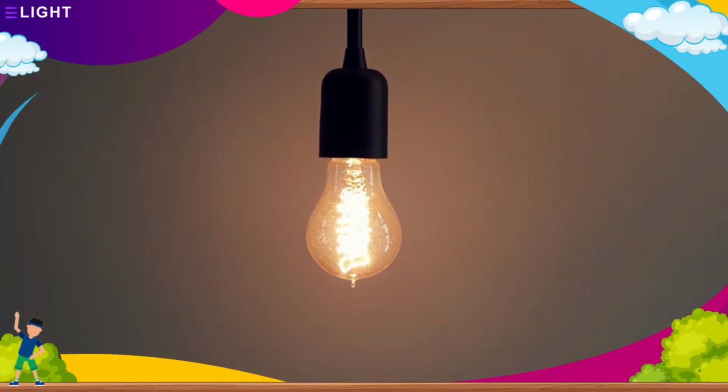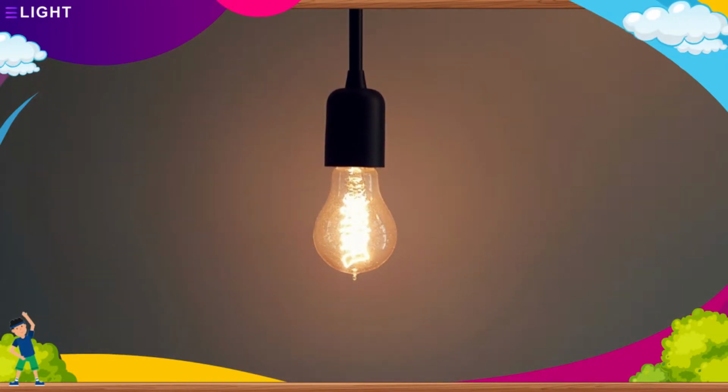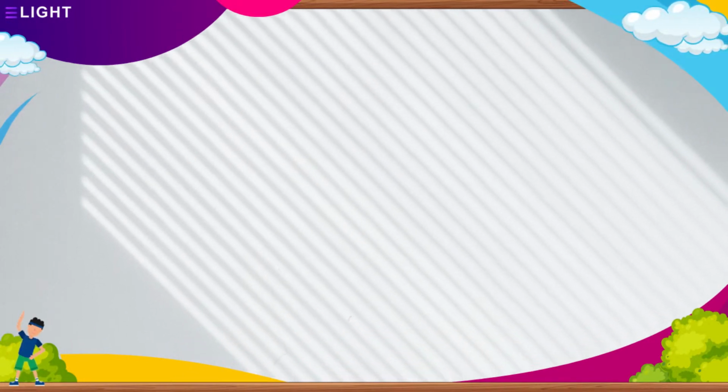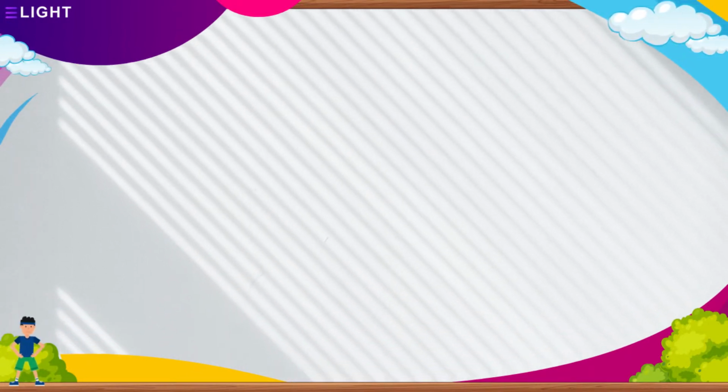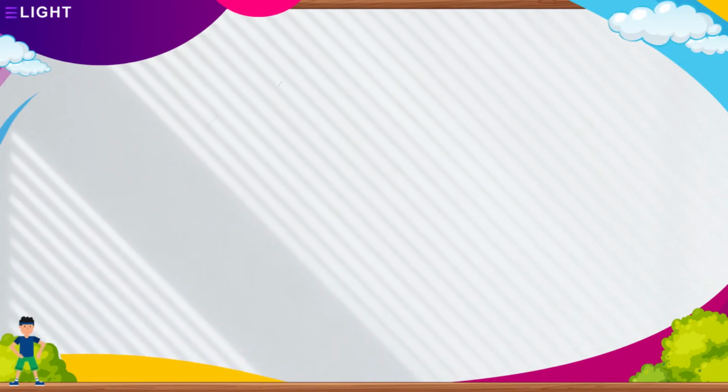Light. A form of energy that gives the sensation of sight is called light. It is a form of energy. Observe a beam of light entering your room through the window or light coming through the bulb of a torch. They all are seen moving in a straight line.